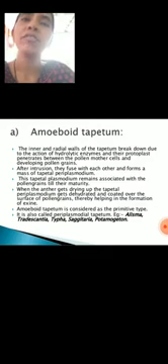So this is the amoeboid tapetum. Amoeboid tapetum can be observed in some monocots and some lower dicots, for example, Alisma and Typha. So these are the amoeboid tapetum.